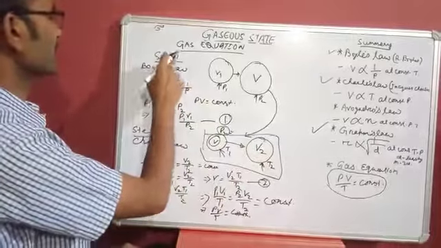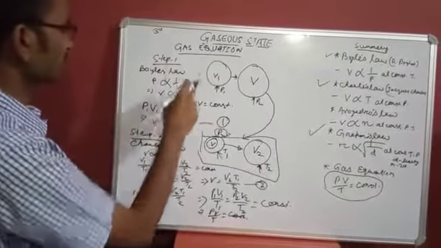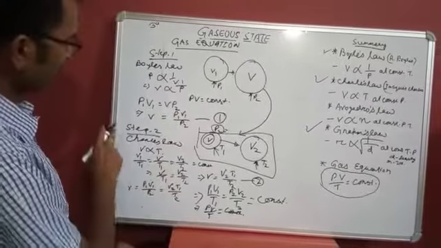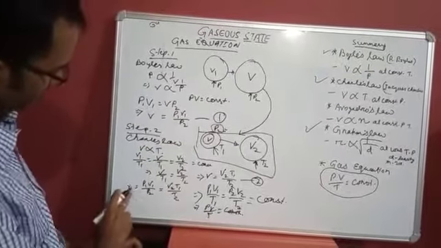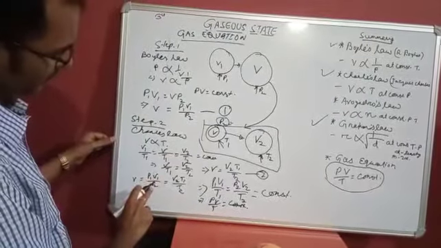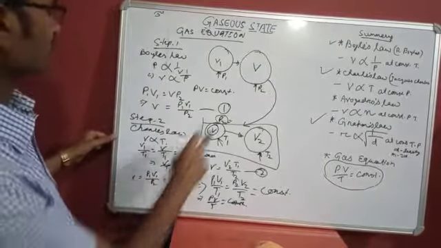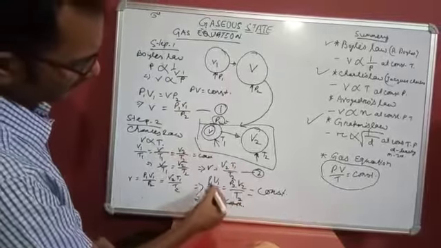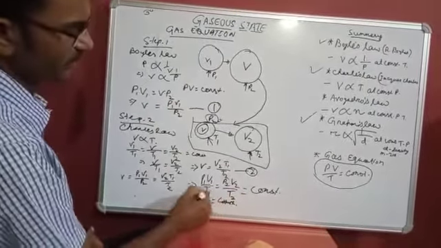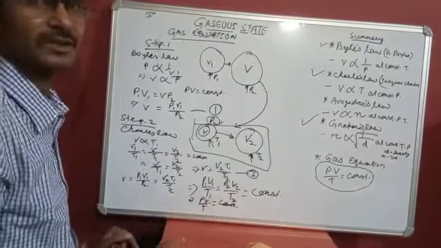From step 1 to step 2, from Boyle's law we derive that V is equal to P1 V1 by P2, and from Charles' law we find that V is equal to V2 T1 by T2. From equations 1 and 2, we get P1 V1 by T1 is equal to P2 V2 by T2, where PV by T is constant. This is called the gas equation.